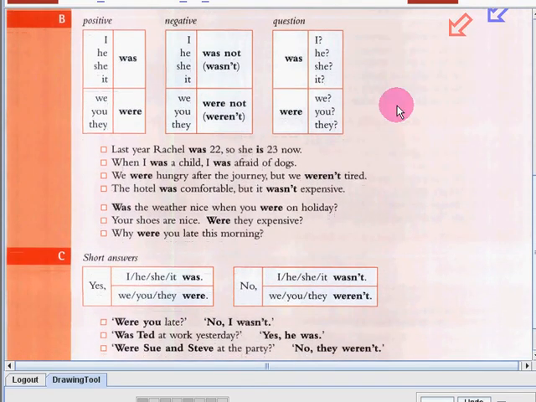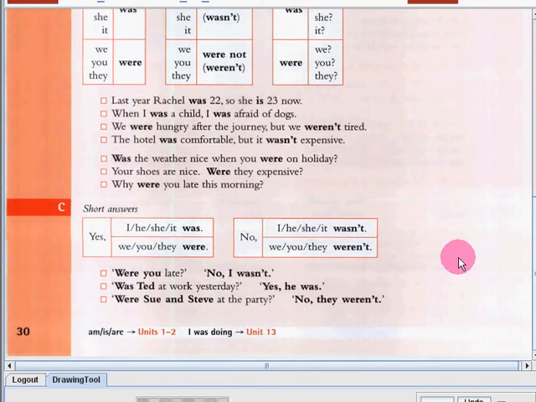So, if you can still see here, we discussed in our previous video how to make questions with was and were, and also what pronouns you can use. Now let's go on. These are the short answers for was and were. We have positive and we have negative. Of course, if the answer is positive, then that means you will say yes. Now, let's read the following verbs with the proper pronoun.